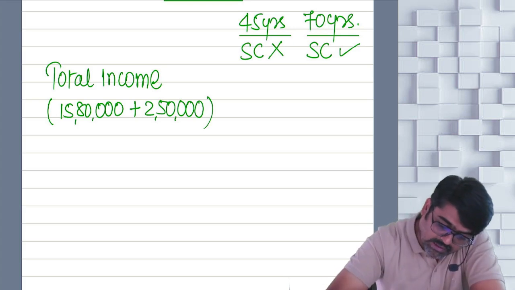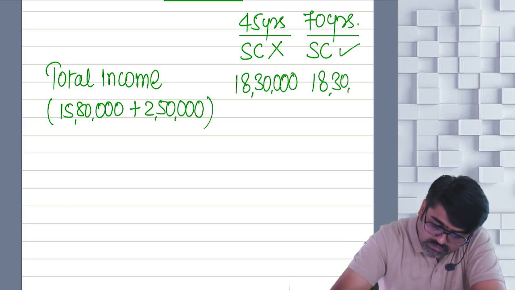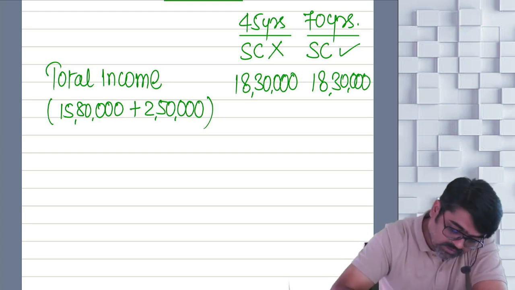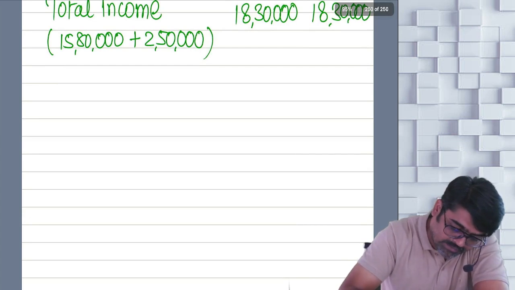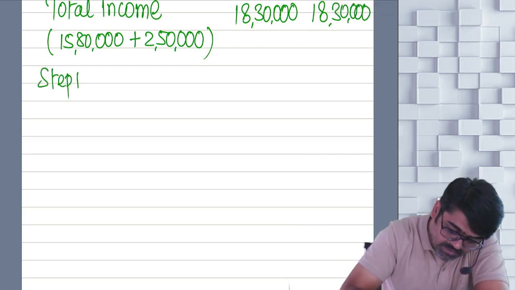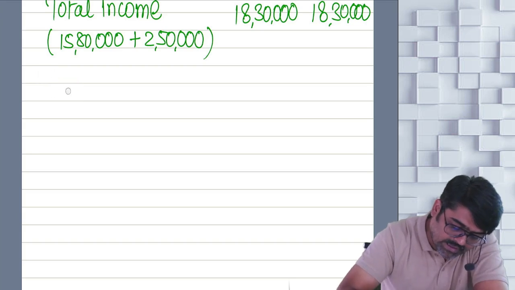So what is my total income? Come on, tell me. 18 lakh 30,000. Yes or no? Now on this, I will calculate the tax. So step number 1. What am I going to do? In my total income, I will add what? Agricultural income.